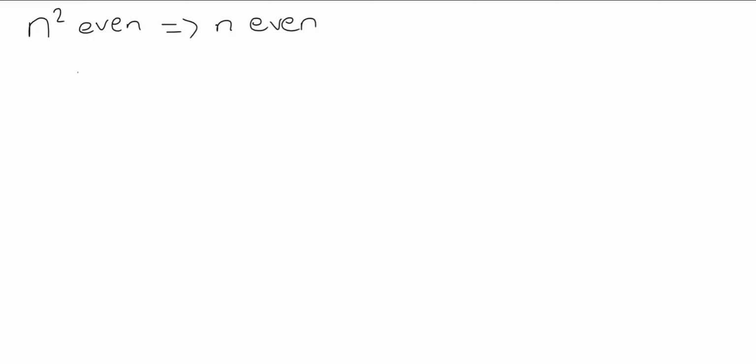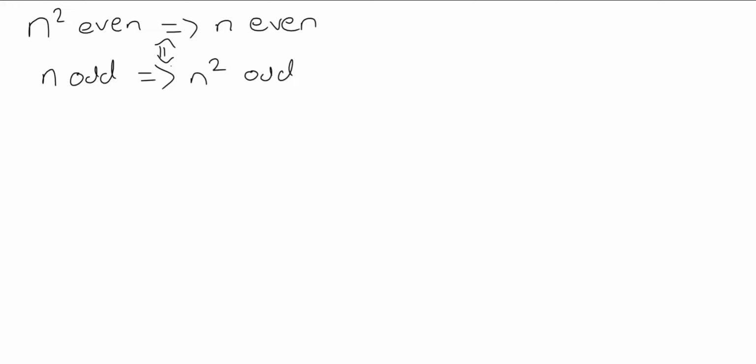What we do is write out a statement called the contrapositive, which is equivalent to this statement, but easier to prove. So the contrapositive here is: if n is an odd integer, this implies that n squared is odd. And my claim here is that these two statements are equivalent, which I'm not really going to get into, but that is true. So essentially what we do is we negate both of these statements here and then sort of invert the statement. So hopefully you can see that we've changed n squared is even to odd and n even to n odd, which are the opposites.